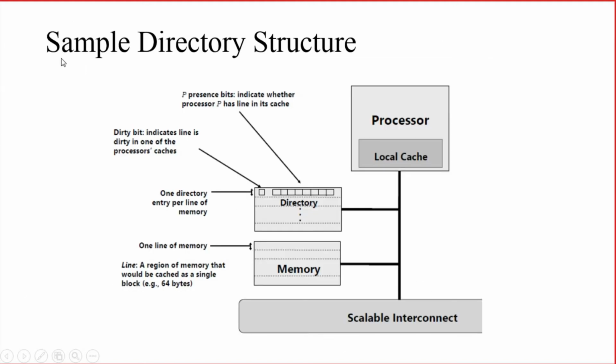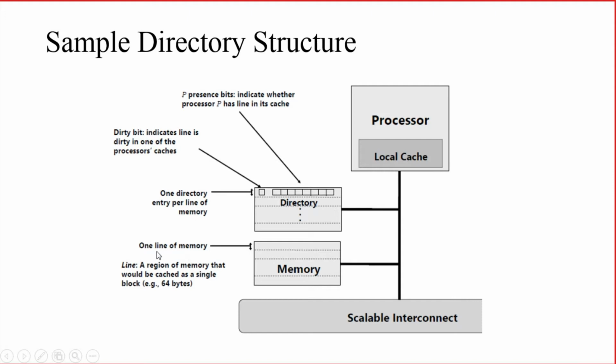Then here it is shown a sample directory structure. Let us take, we are having a scalable interconnect here. Let us take this is core 1. Core 1 has its own local or private cache. It is connected to a part of memory, and this corresponding memory has a particular directory. What does this memory contain? Memory contains different blocks of memory. Each block is also known as a line.